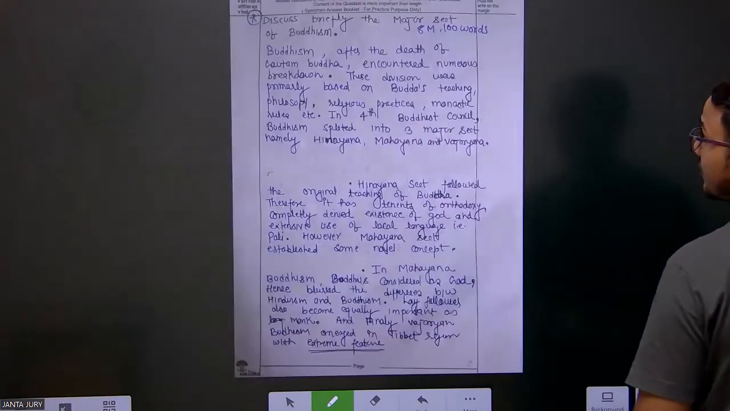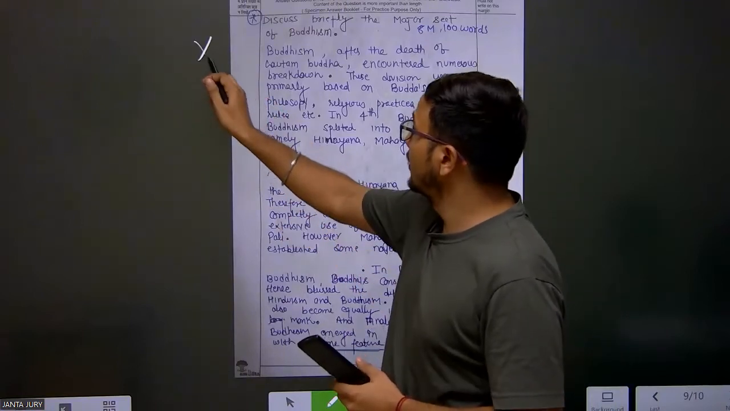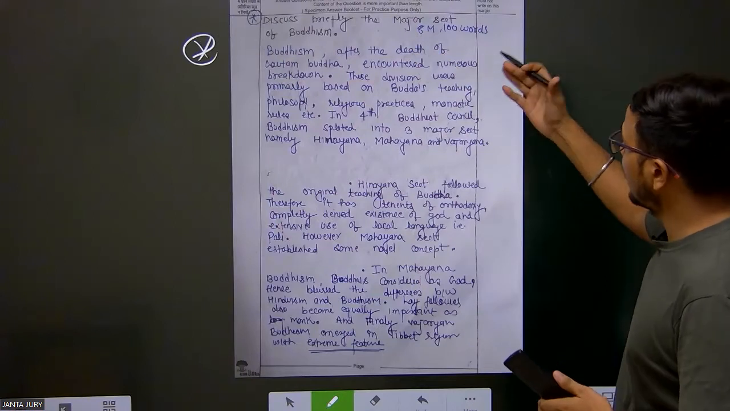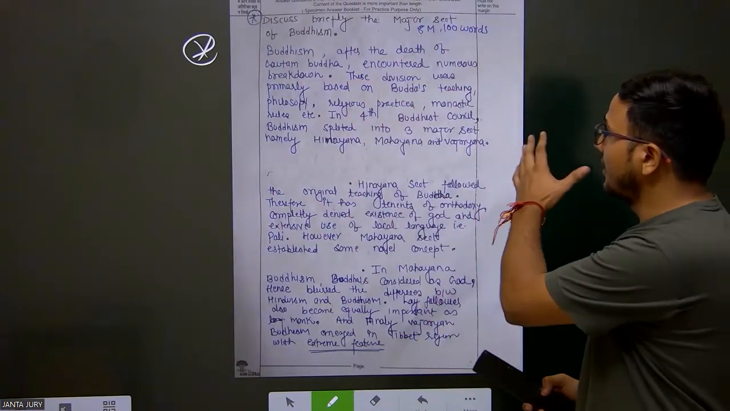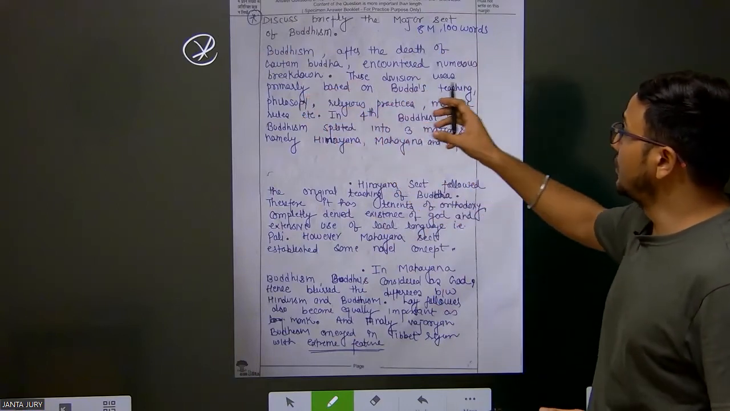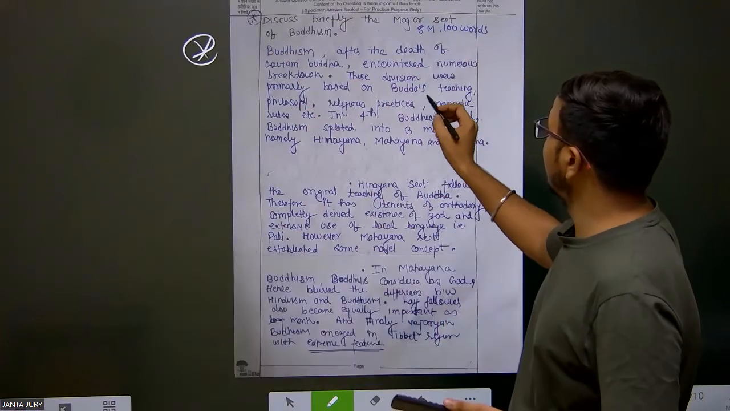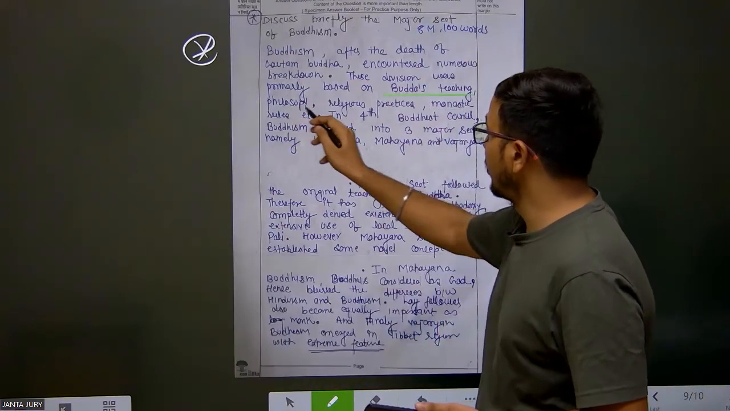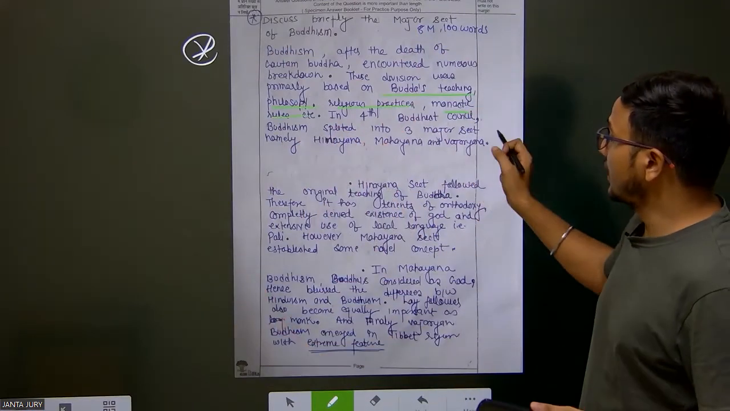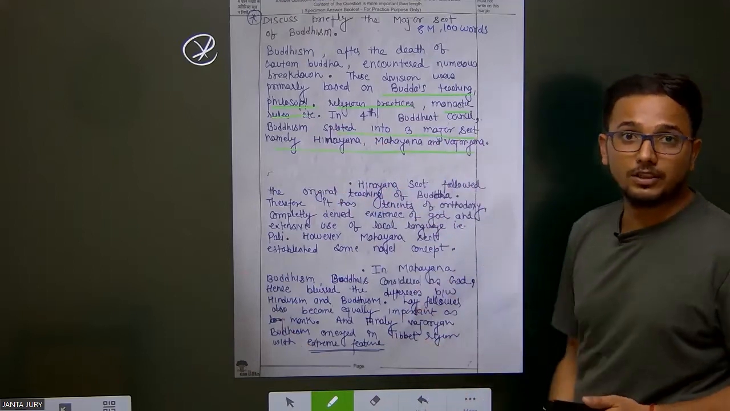Now look at how we can produce a great answer. This is a model answer to this question: discuss briefly the major sects of Buddhism. This is an 8-marker question of about 100 words. After the death of Gautama Buddha, Buddhism encountered numerous breakdowns. This division was primarily based on the Buddha's teaching, philosophy, religious practice, and monastic rules. In the fourth Buddhist council, Buddhism split into 3 major sects, namely Hinayana, Mahayana, and Vajrayana Buddhism.